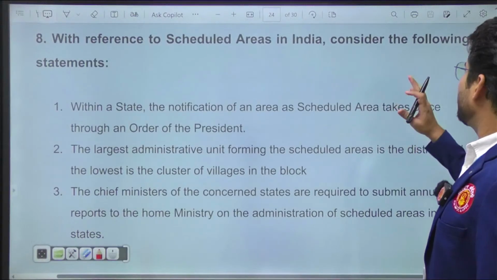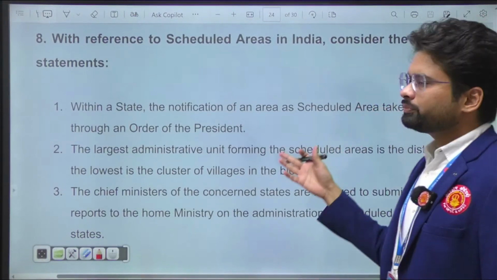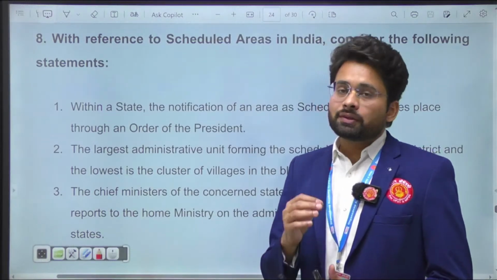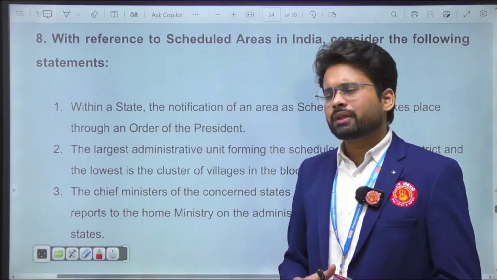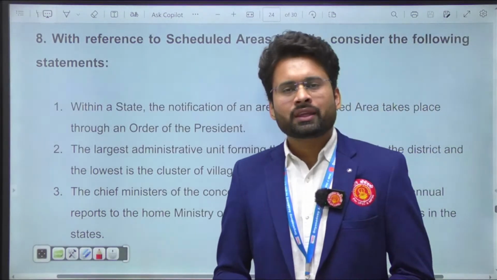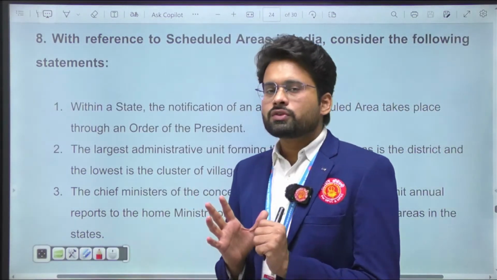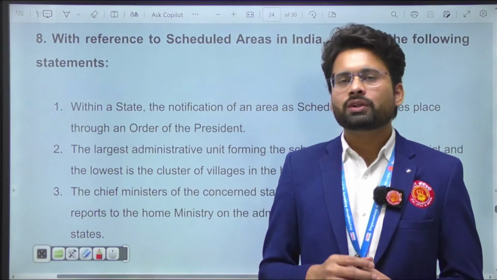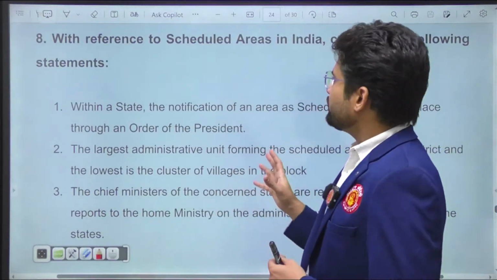What about the 8th question? Scheduled areas, and scheduled areas are again a very important topic, day by day in the news. The 5th and 6th Schedule, you should be thorough about them. And recently Ladakh is observing some protest about the 6th Schedule. So we are predicting that in the 2024 prelims they will ask about the 6th Schedule. But let's talk about the scheduled areas.